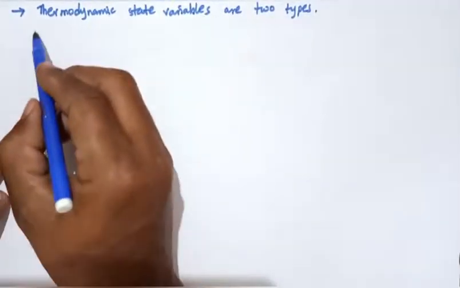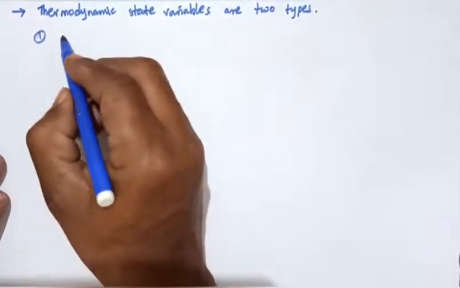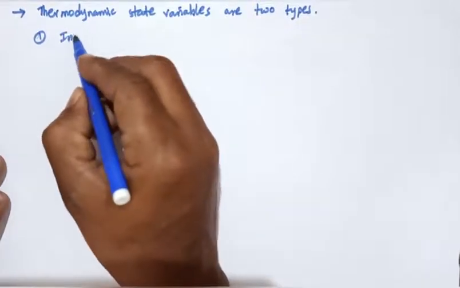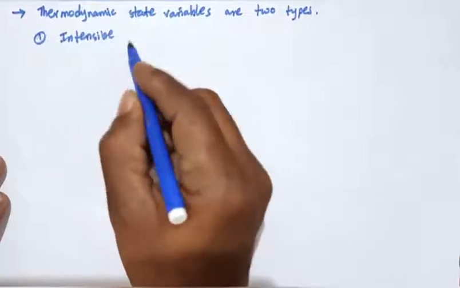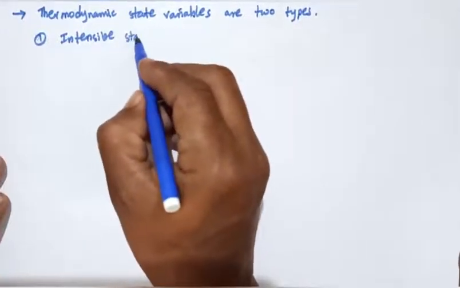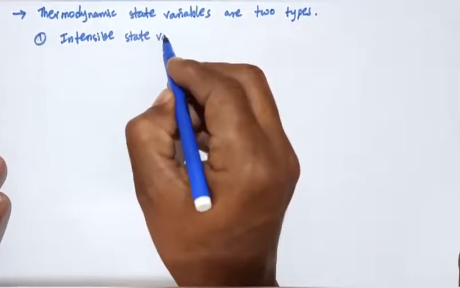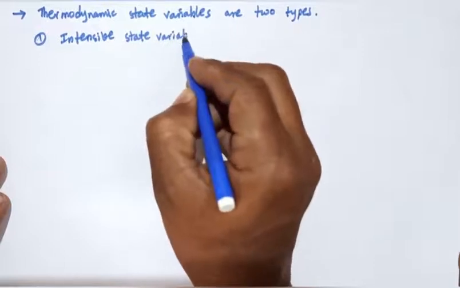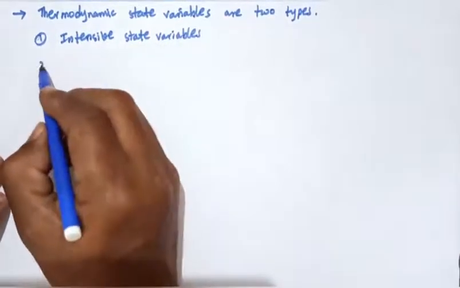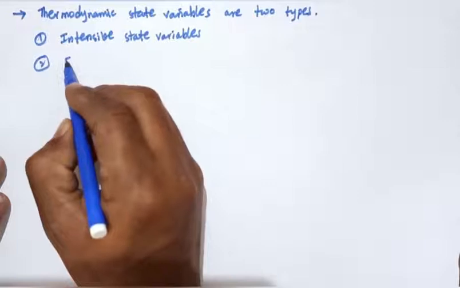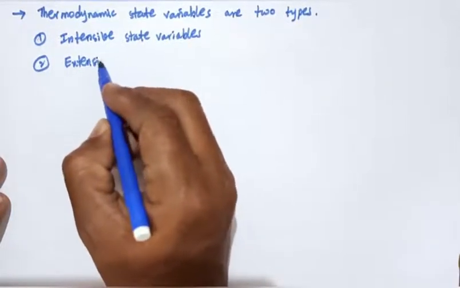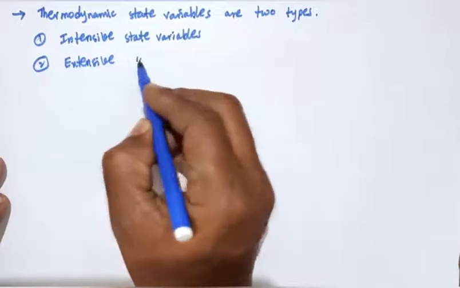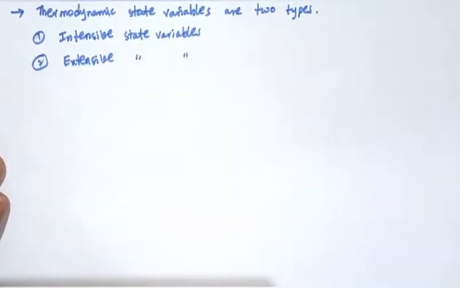The first one is intensive state variables, and the second one is extensive state variables.